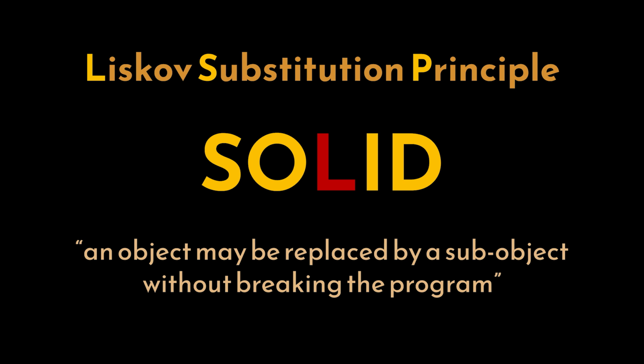In a conference in 1987, Barbara Liskov stated that an object may be replaced by a sub-object without breaking the program, given that the class the sub-object is based upon extends the first one. This principle forces us to think twice before using inheritance with our classes, as our classes shouldn't be extended only based on the fact that they share something in common.